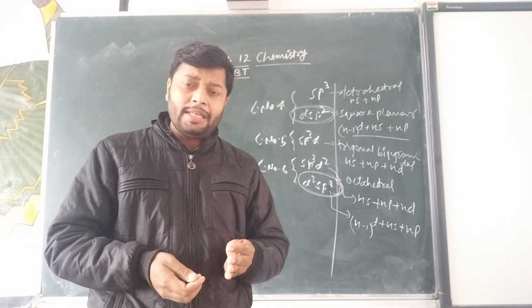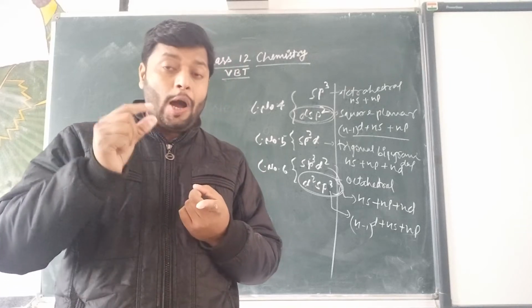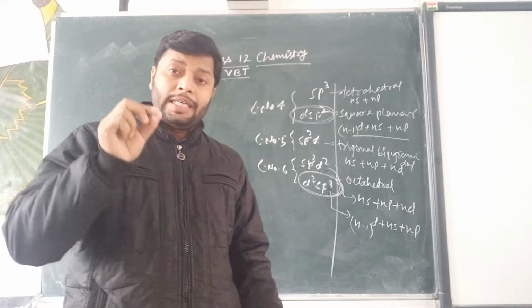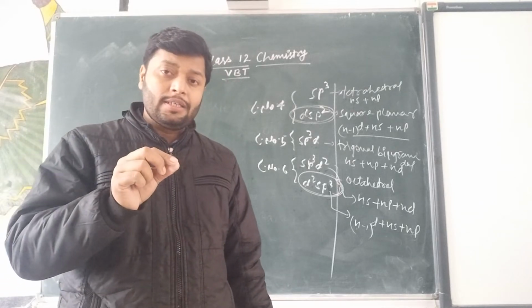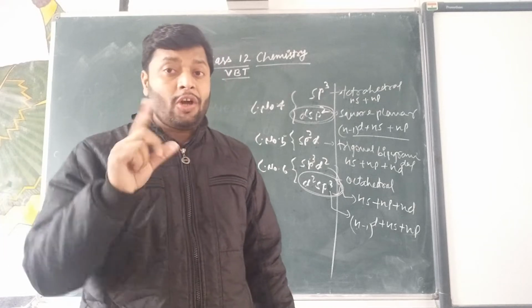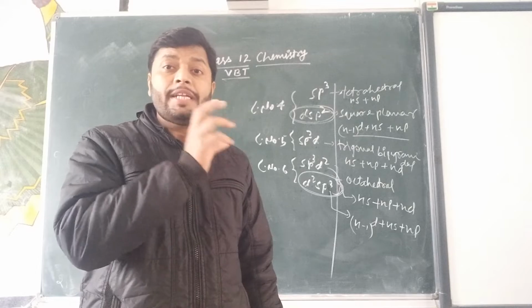It is believed that if, after complex formation, any unpaired electrons remain in the central atom's d orbitals, the complex is called paramagnetic.